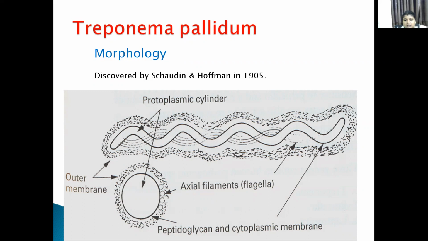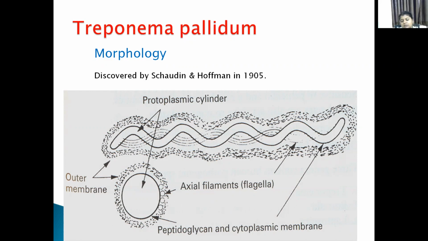If you see the structure of the cell wall, it contains a trilaminar cell wall, which encloses a protoplasmic membrane. External to that, we can see the outer membrane. In between these two, we can see the cross section of the endoflagella.